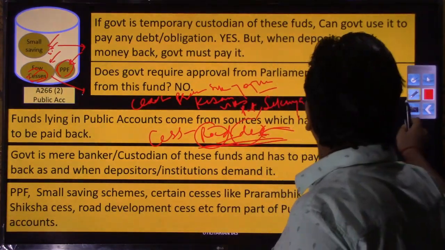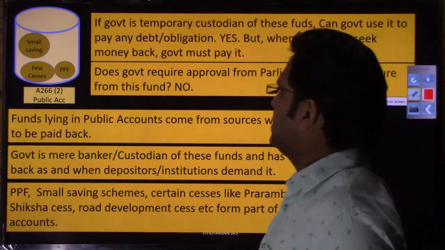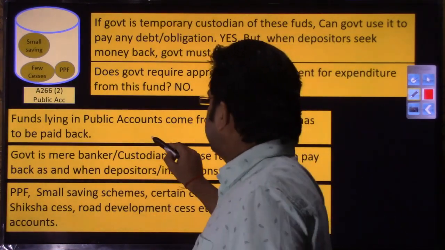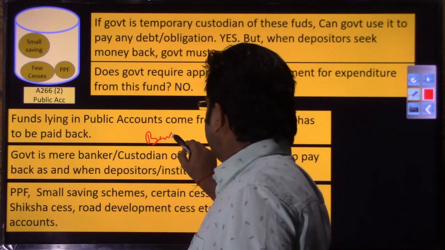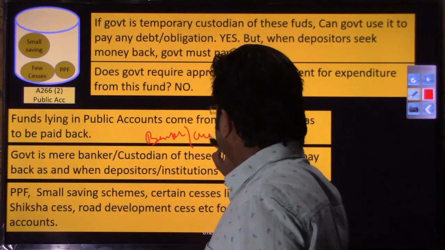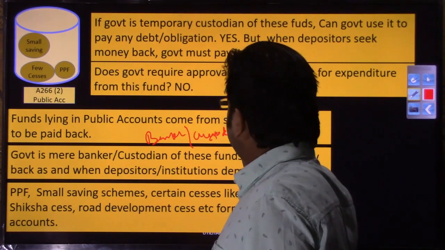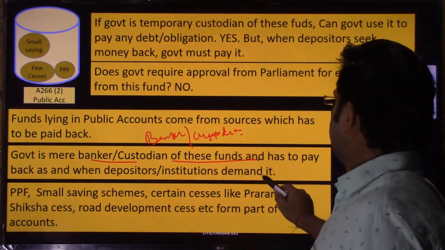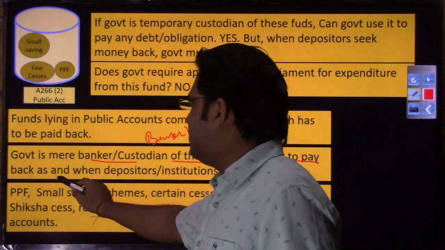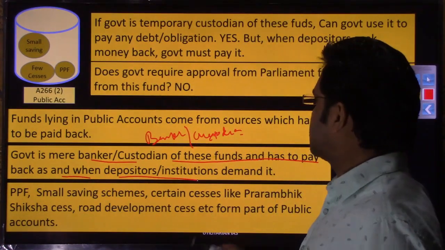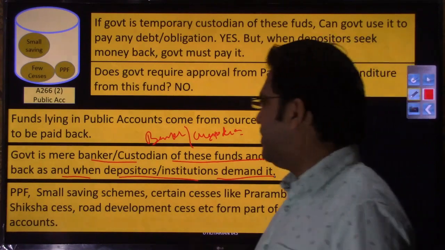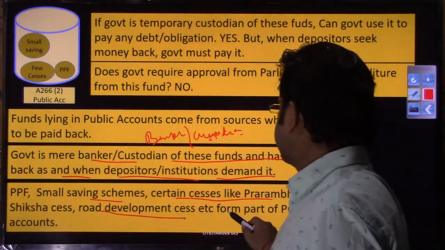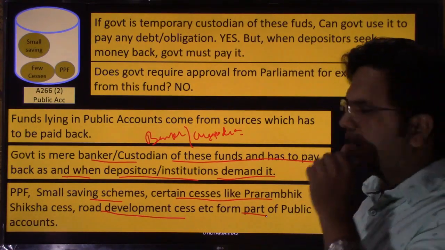So my point was that in the public account case, Parliament or government is acting just as a banker or custodian for these people. The government is a mere banker or custodian of these funds, and it has to be paid back as and when the depositor or institutions demand it. PPF, small saving schemes, and certain cesses like Prarambhik Shiksha cess and road development cess are part of the public account.